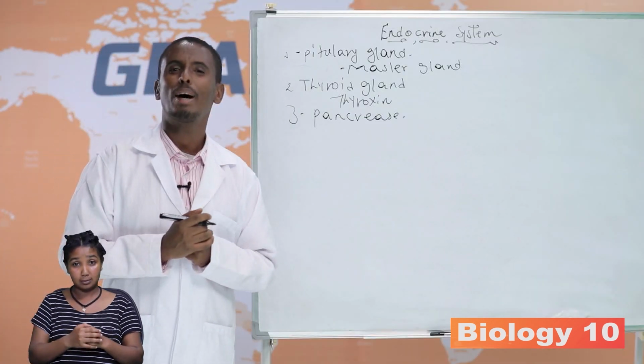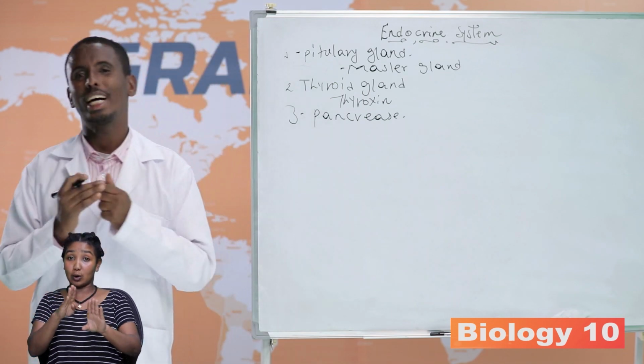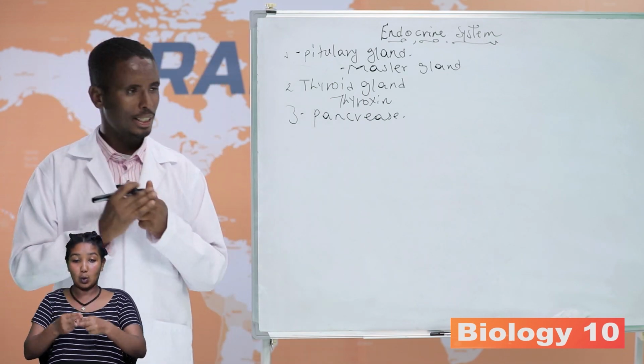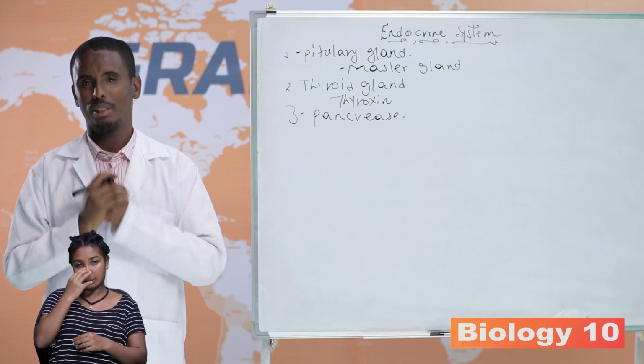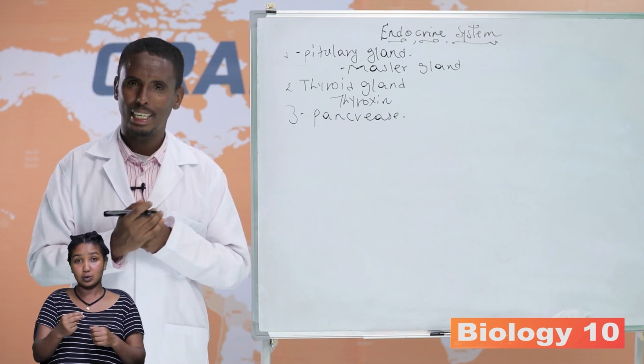Because in the pancreas there are exocrine glands called acinar cells which secrete digestive enzymes, whereas the pancreas is also an endocrine gland.